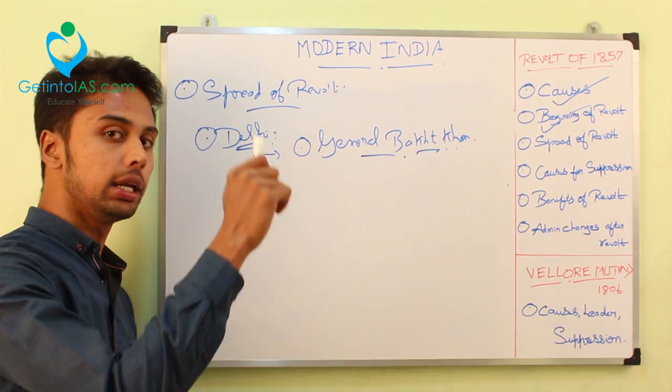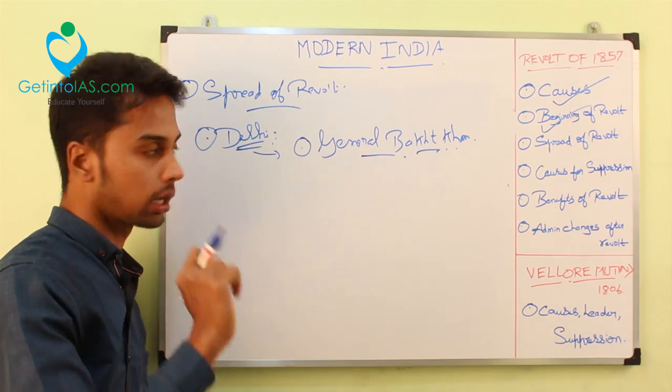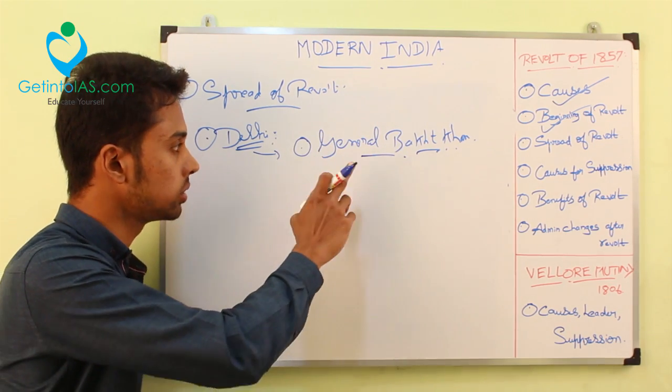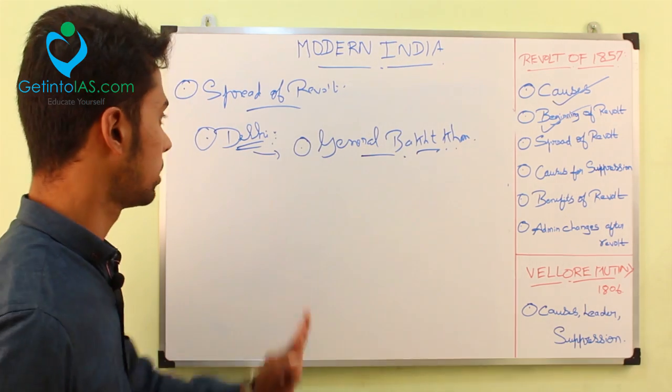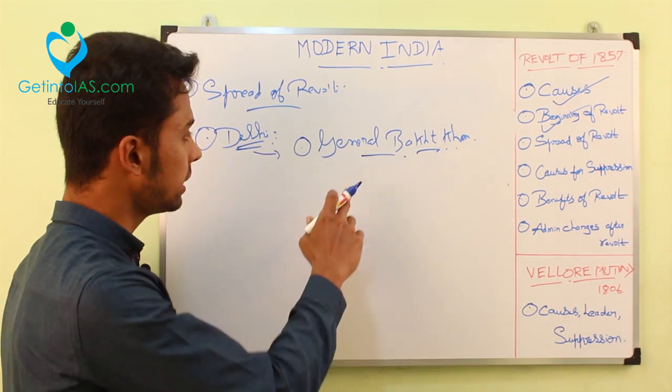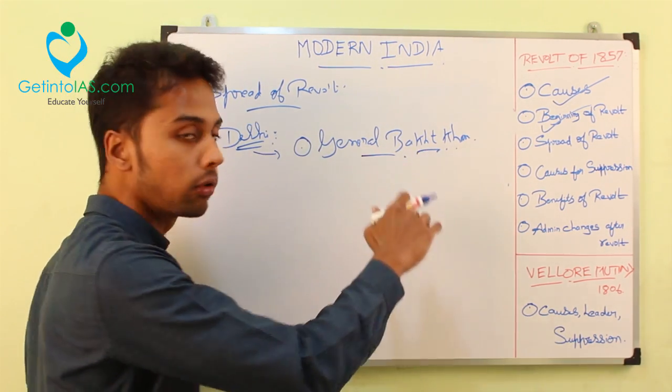Bahadur Shah is the leader of the entire revolt. He is proclaimed as a leader, right? But in Delhi, the real power was with General Bakht Khan. He is the leader of the revolt at Delhi. Bahadur Shah is also there. So initially the victories came in Delhi.